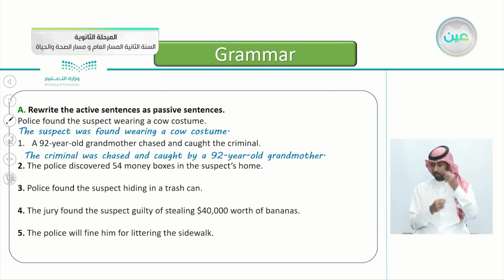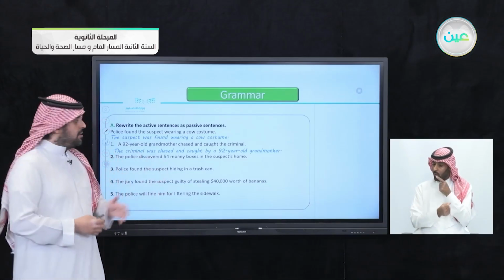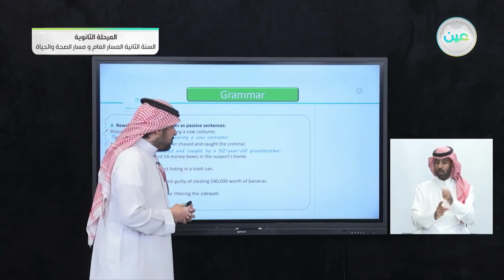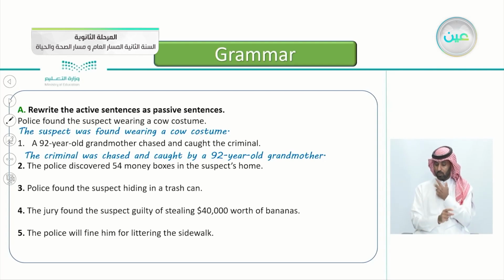Yes, that's correct. So the object here is the criminal. So the criminal was chased. Was chased. Yes, because it's in the past. Was chased and caught by, so we wanted to add who chased him, by a 92-year-old grandmother. Excellent. Number two, the police discovered 54 money boxes in the suspect's home.